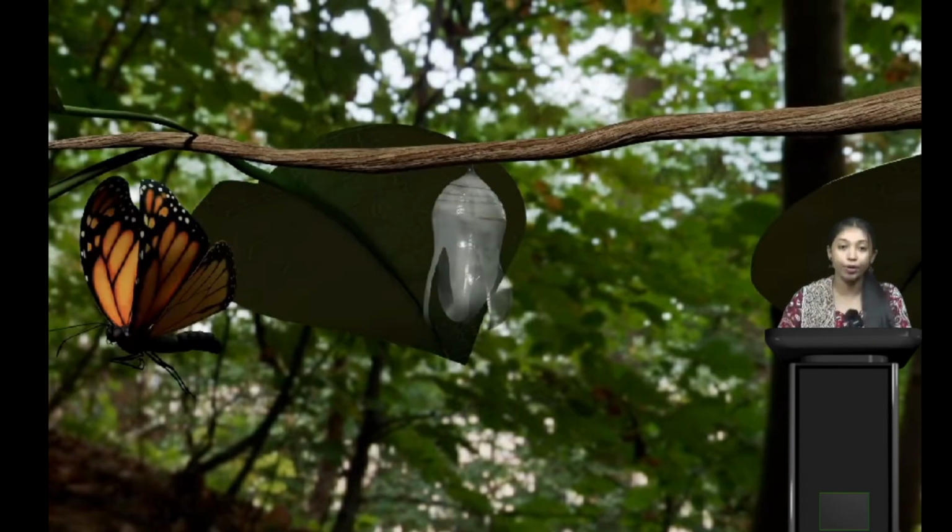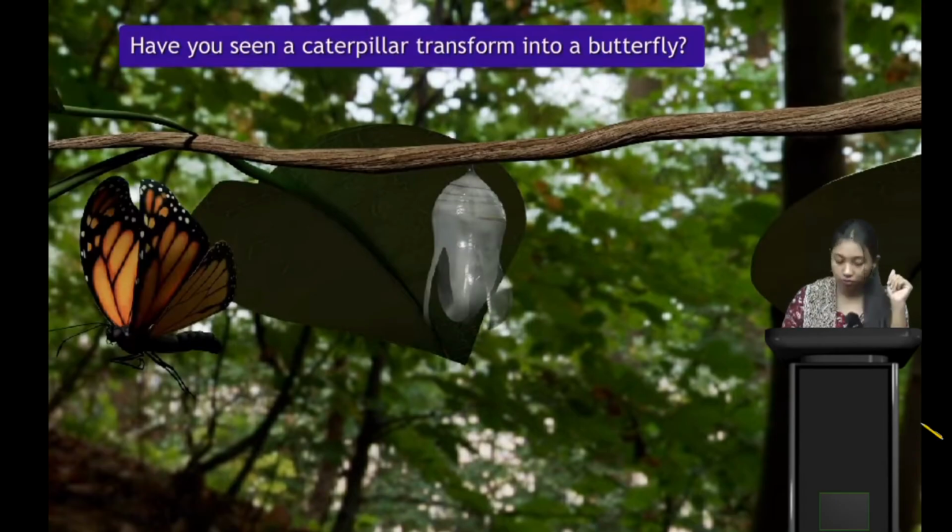This is the life cycle of a butterfly. First egg, then larva, then from that larva a caterpillar, then cocoon, and then a very beautiful butterfly. The last stage is the butterfly. Now, here's the question: have you ever seen a caterpillar transform into a butterfly?